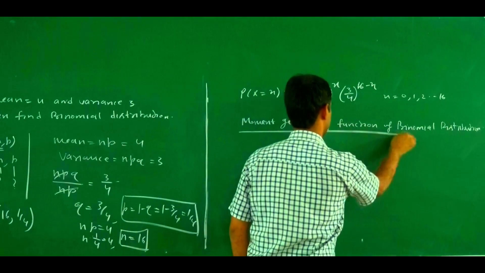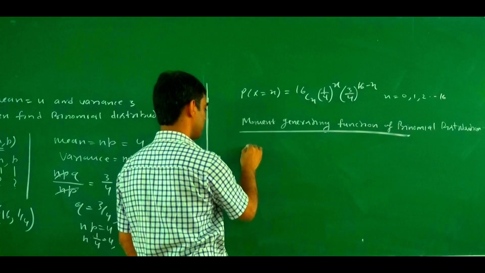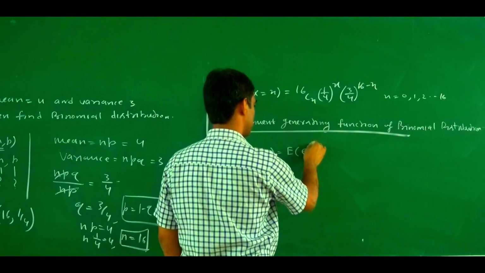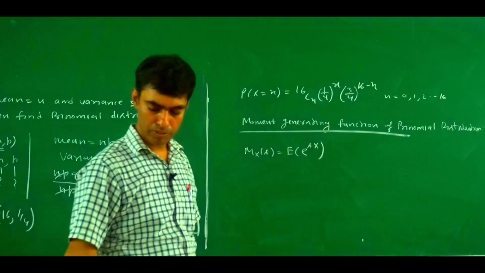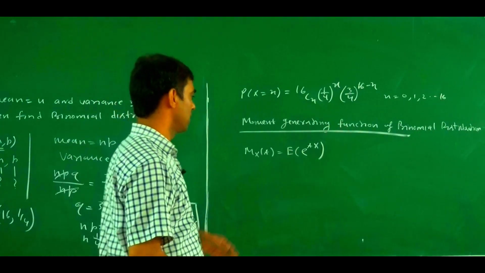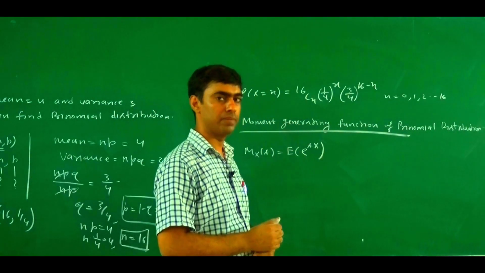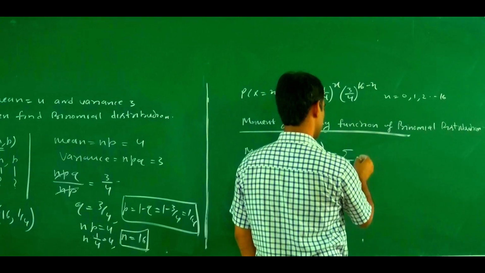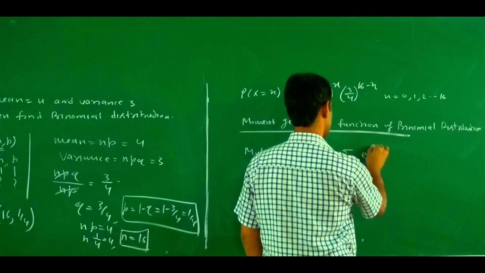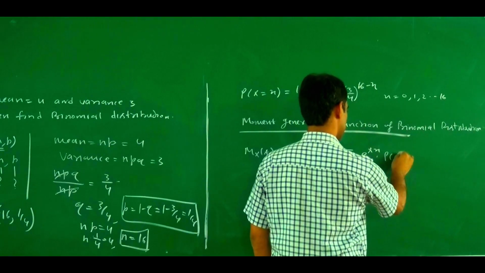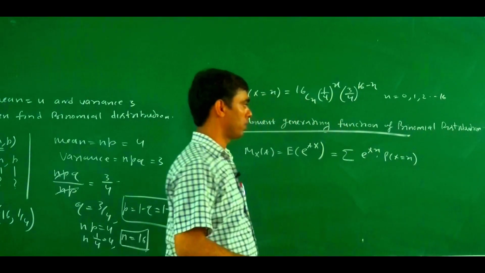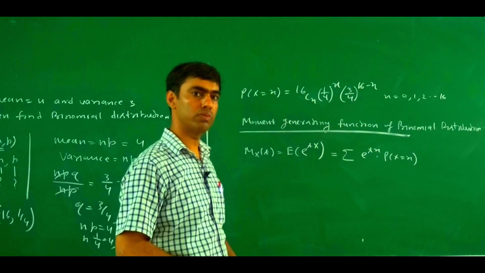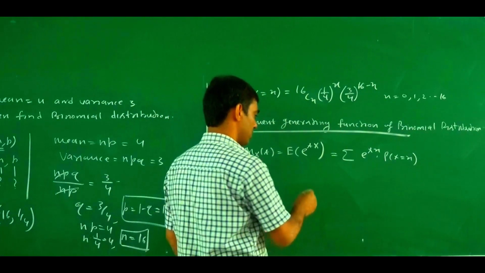As we know, the moment generating function M_X(t) equals the expected value of e to power tX. Because the binomial distribution is a discrete probability distribution, the expected value of e to power tX becomes the summation of e to power tx into the probability at X equal x. Since the probability is defined from 0 to n, for all other values the value becomes 0.